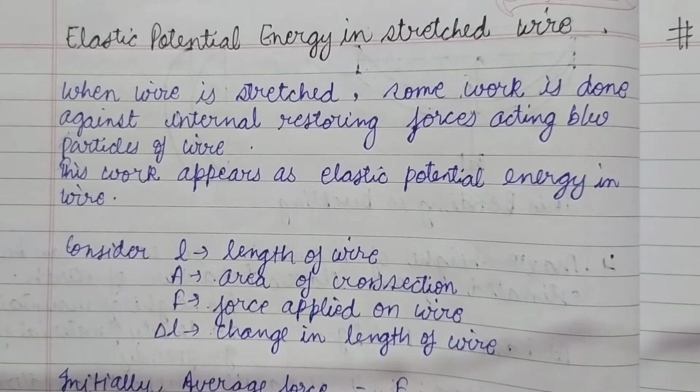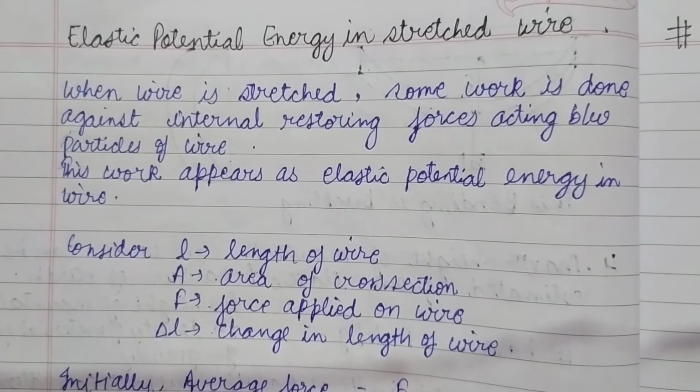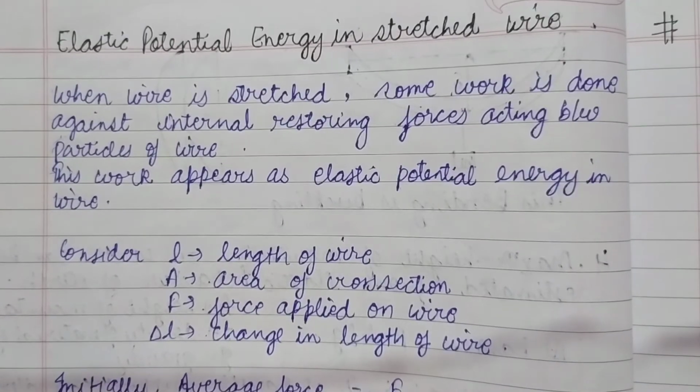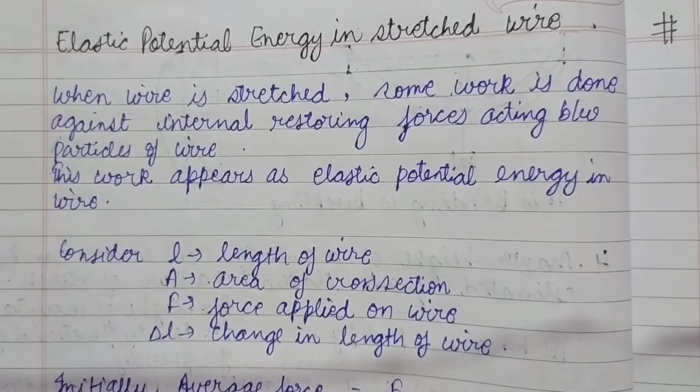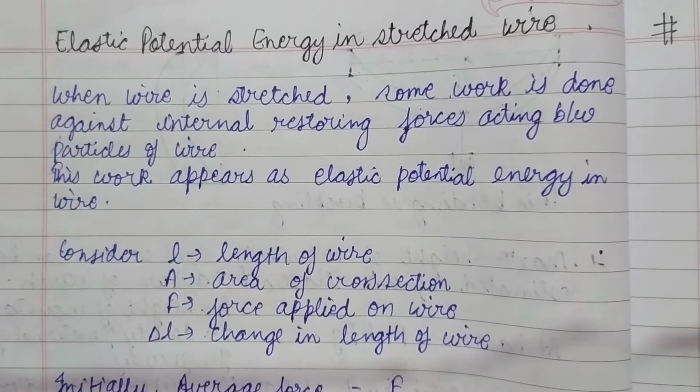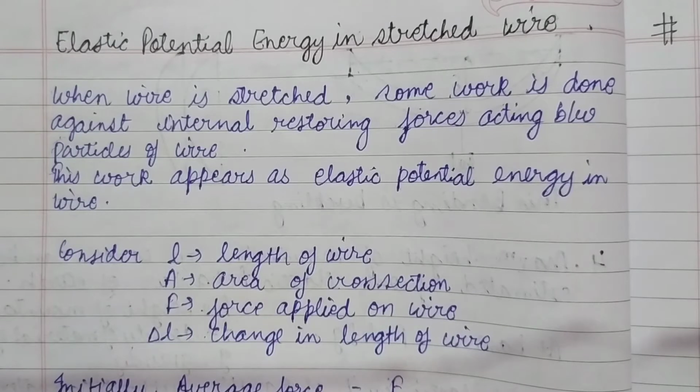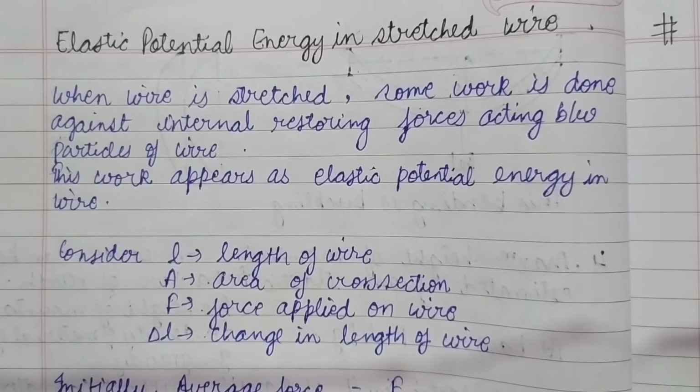Till now we already know what is potential energy and what are the reasons for the potential energy. How potential energy arises or is stored in an object. Potential energy is the energy which is due to the virtue of its configuration.